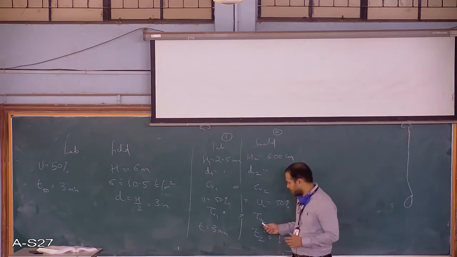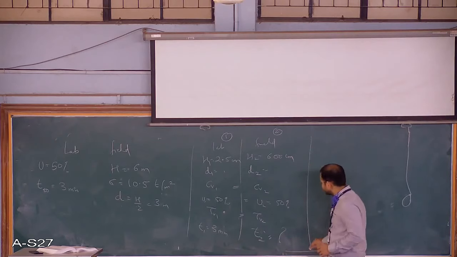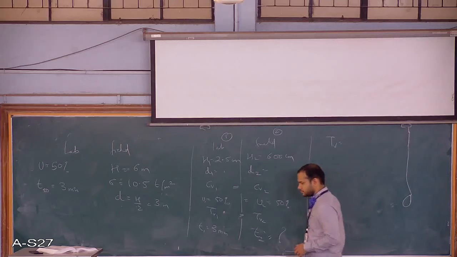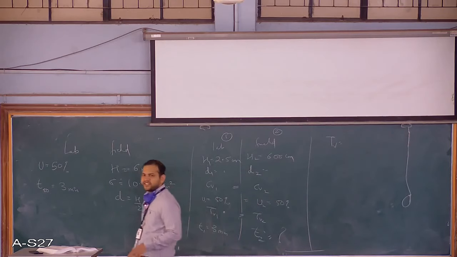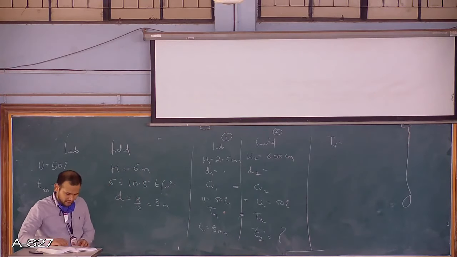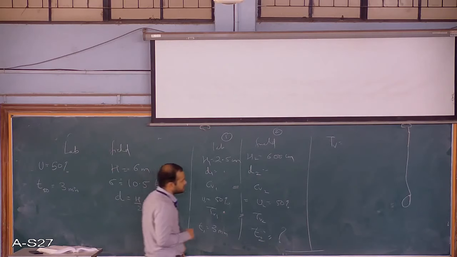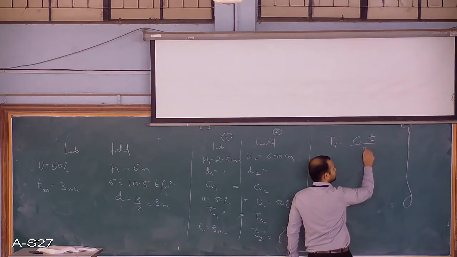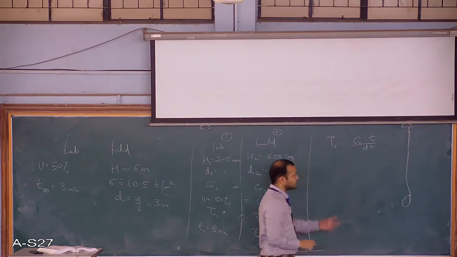Yeah, you're correct. We'll use the second one. So you choose the formula for TV1. So what is the formula for TV? Write it down. CVT by D square. So formula for TV is what? CVT by D square. So this is a general formula.